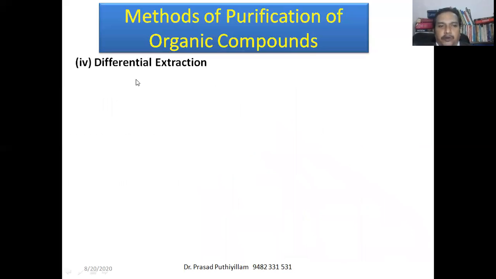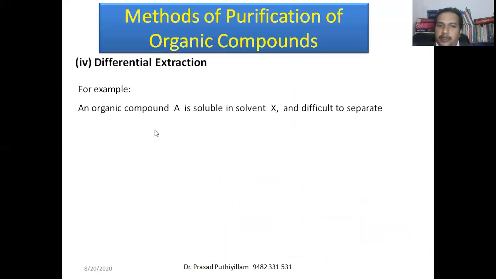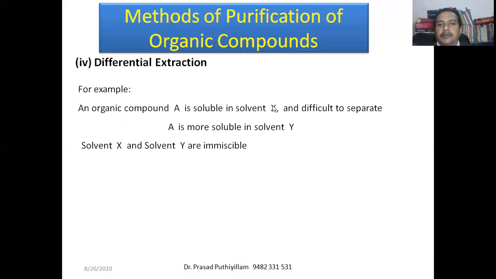Next method, the fourth one, is differential extraction. For example, say a compound A is soluble in solvent X. This is the solution from which we need to separate A. To separate it, we use another solvent Y, and A is more soluble in solvent Y than in X. A tries to be in solvent Y. Here the solvent X is insoluble in solvent Y; X and Y will not mix together.